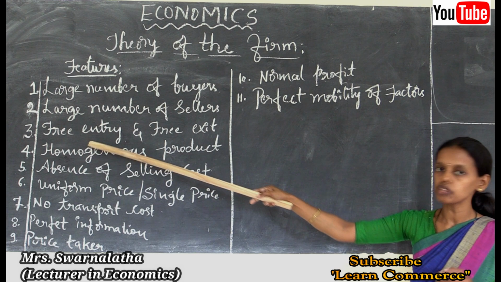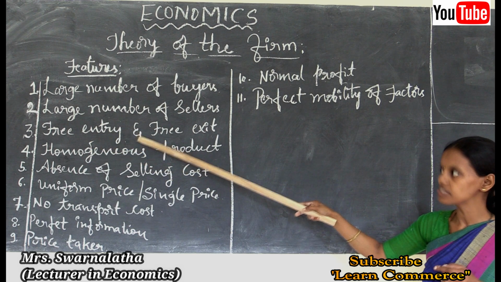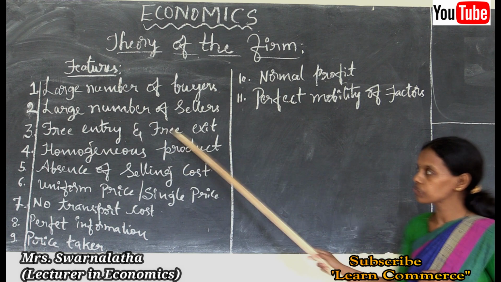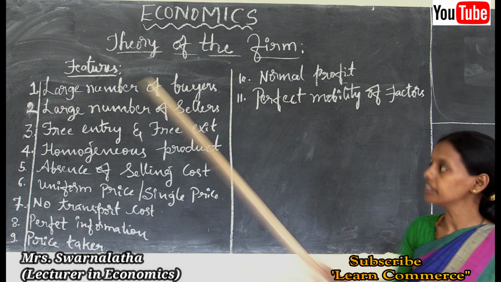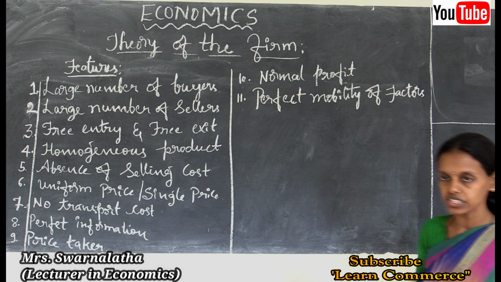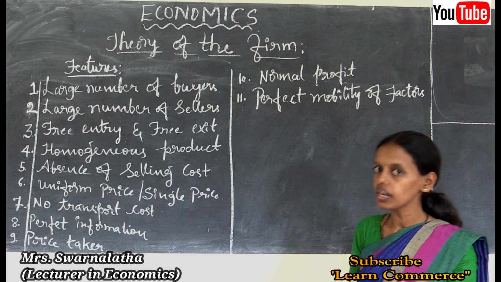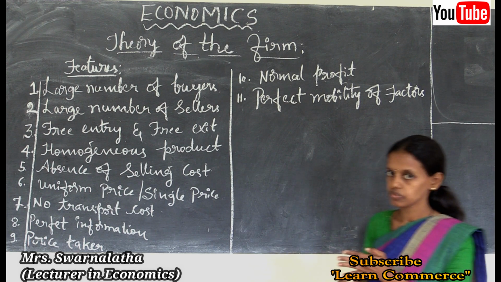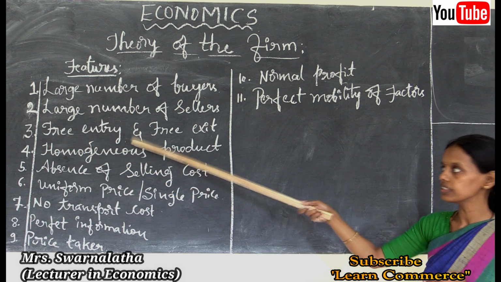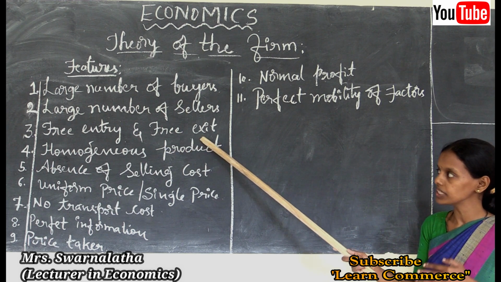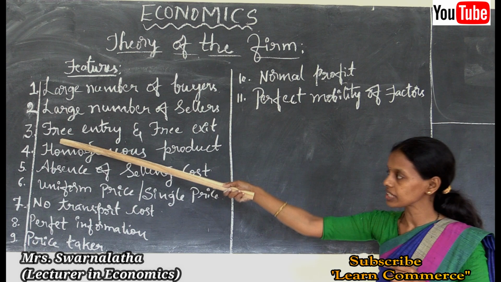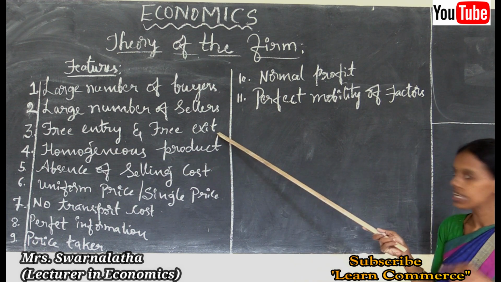The third main feature of a perfectly competitive market is free entry and free exit. Free entry and free exit for whom? It is for firms. Any firm can enter into the industry, or any firm can go out from the industry. All the firms have their own decision. They can freely enter or move out of the industry. So this is the main feature: free entry and free exit.